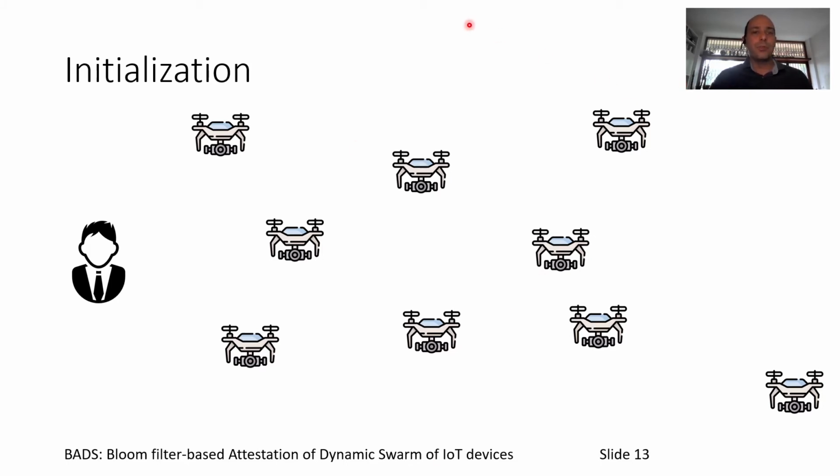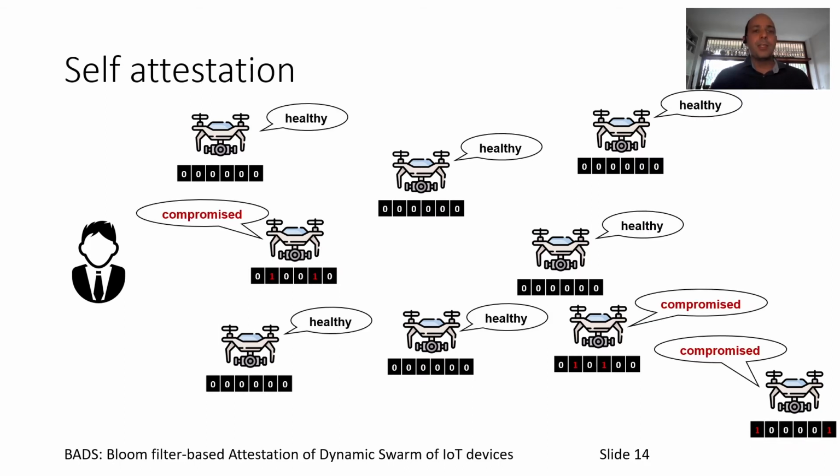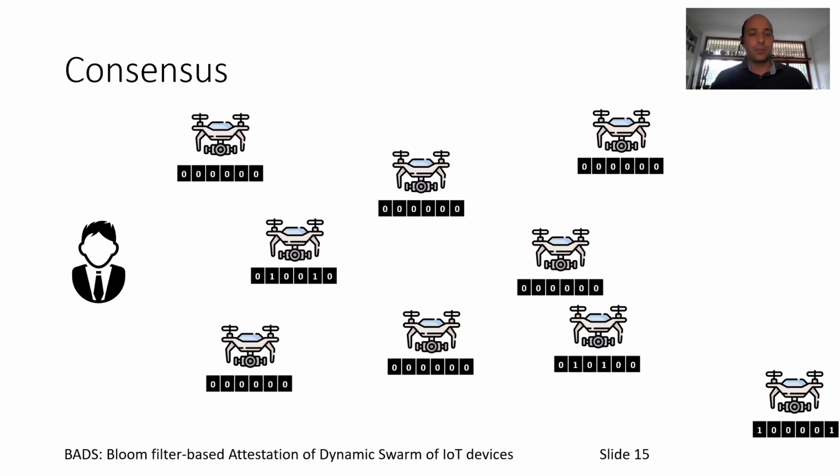During initialization, we assign a bitmap to each device, and at the beginning we set the whole bitmap to 0. At this point, when self-attestation starts, and of course all the elements are coordinated to start together, the compromised devices are going to set some positions to 1, according to the hashes computed on the ID. At this point, we start the consensus.